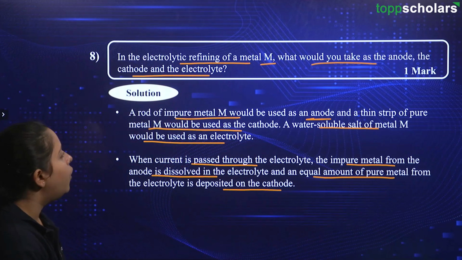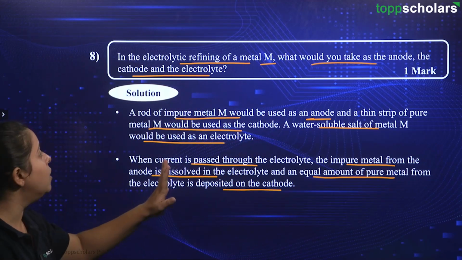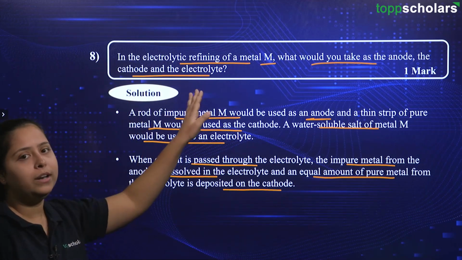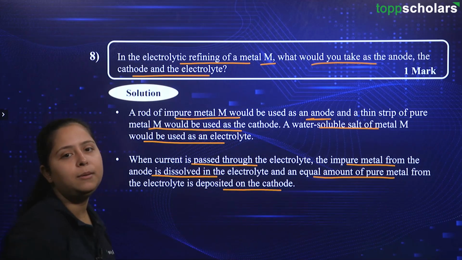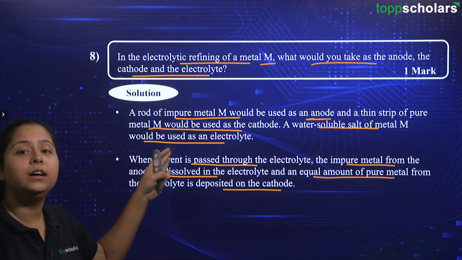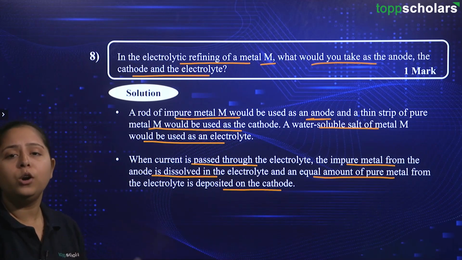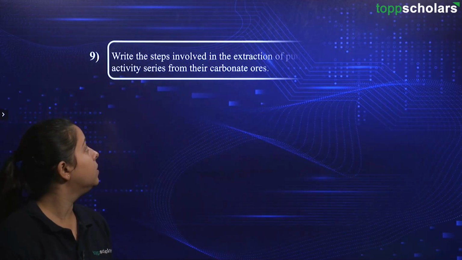Okay. For the question's sake, you will be answering this much and you will be getting the marks because you have mentioned what is present as anode, what is present as cathode and what is the electrolyte that you are using. Okay. This is for your understanding process. That we are at hand with the electrolyte and the electrolyte solution, you should also know what will happen after the electrolysis has occurred. Alright.